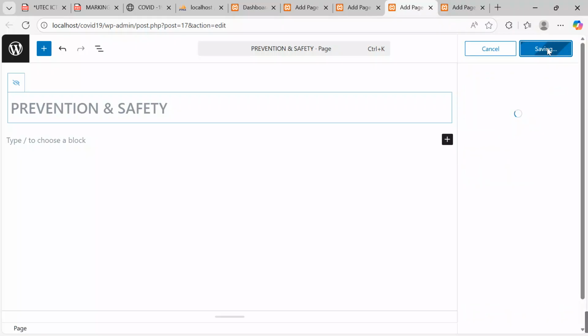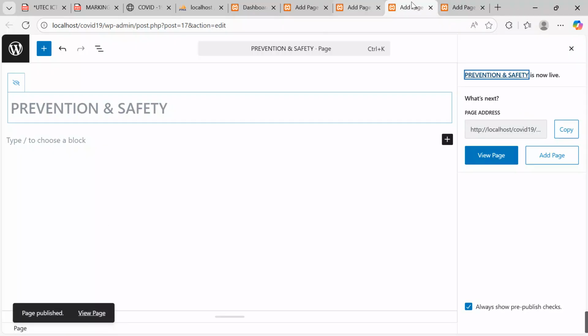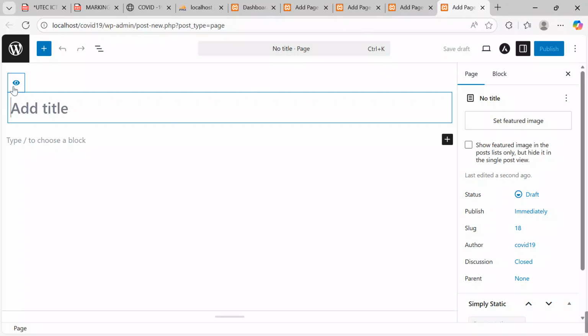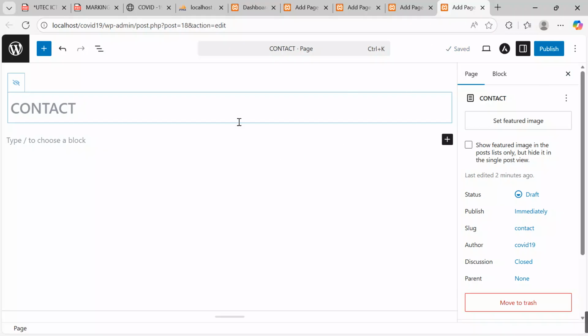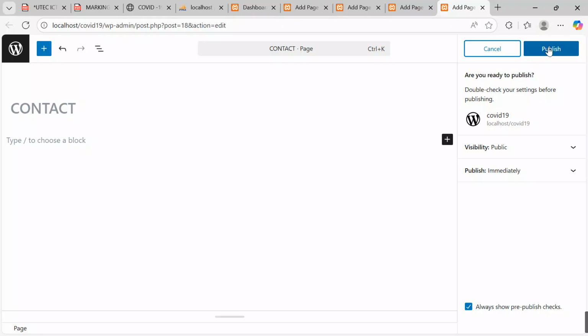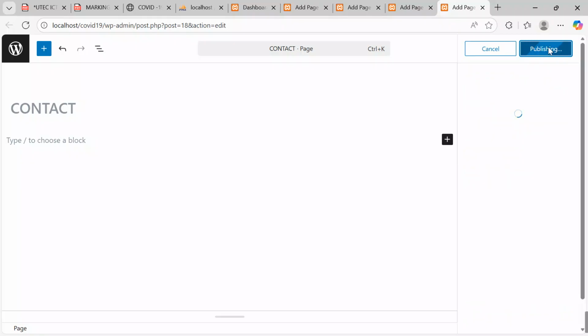Yes, we are left with one more page, which is the contact page or the contact information. So after publishing, I'll come to the last page and untick here. I want to save this as contacts. After typing in contact, I will say publish and then publish. So I'm done creating my pages.